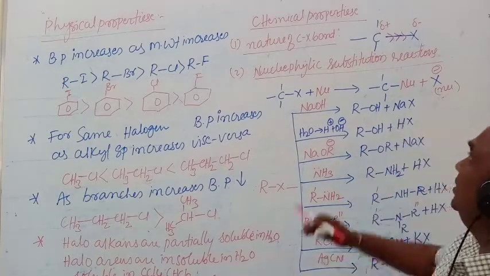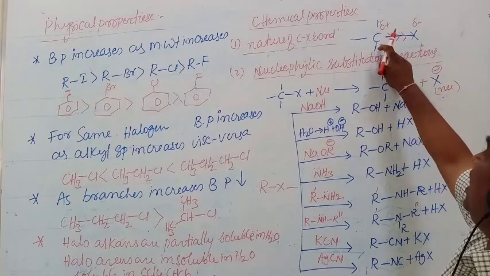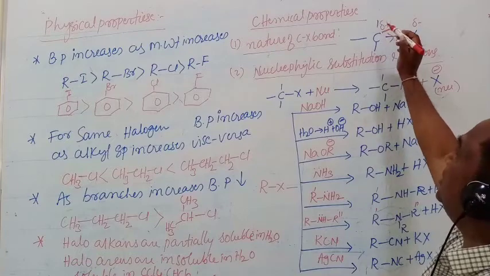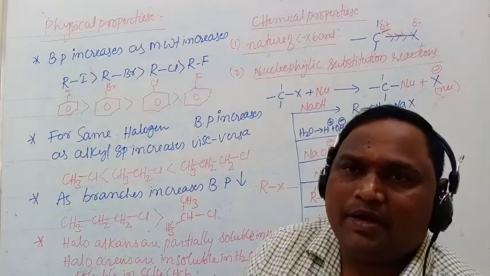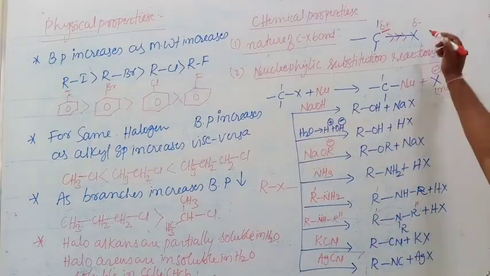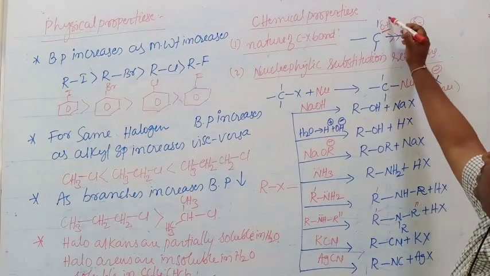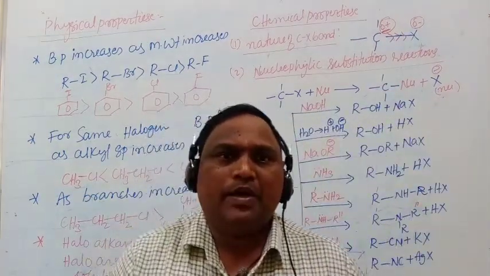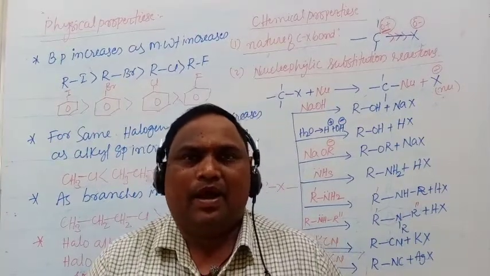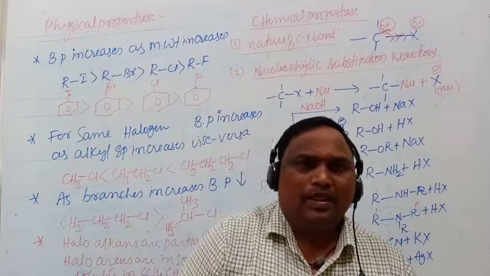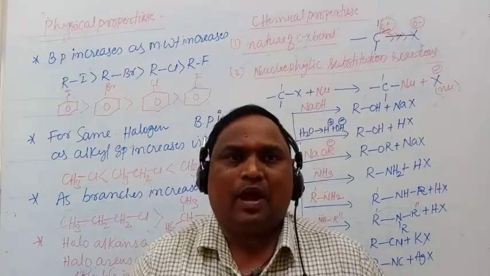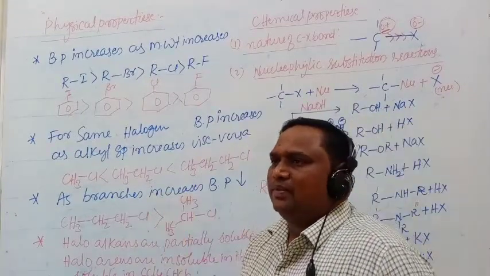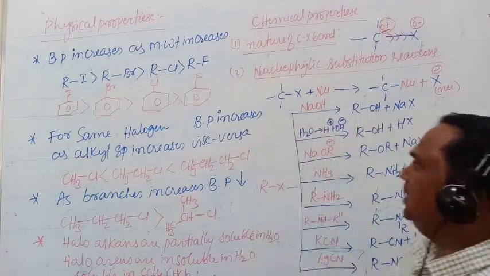That means due to the inductive effect, or the high electronegativity of the halogen atom, carbon is getting a partial positive charge and the halogen atom is getting a partial negative charge. Why? Because of the electronegativity difference between carbon and halogen atoms. The halogen atom takes the electron from the carbon due to its higher electronegativity.